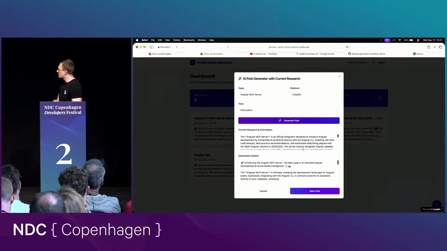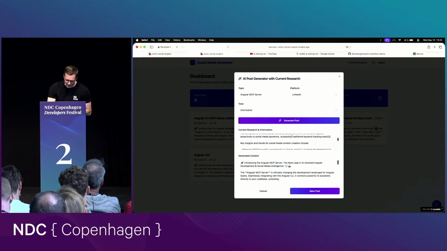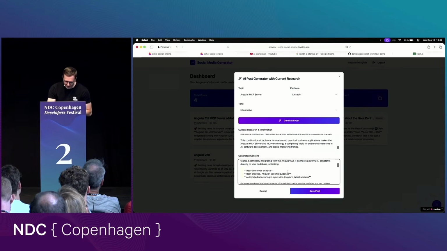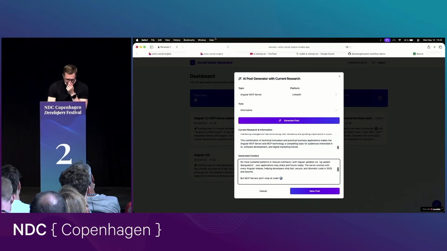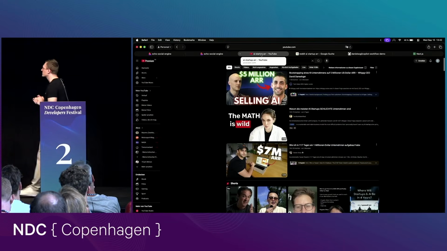But now we have our post generated. We can see here the sources used by Perplexity. We can also see the generated post, and it looks fine. Great. Okay, now let's go over to YouTube and create one of those videos.